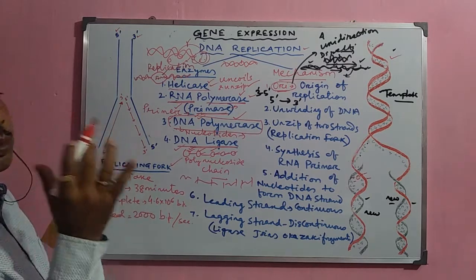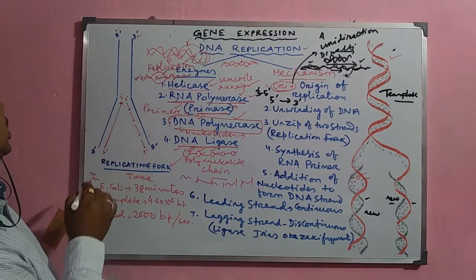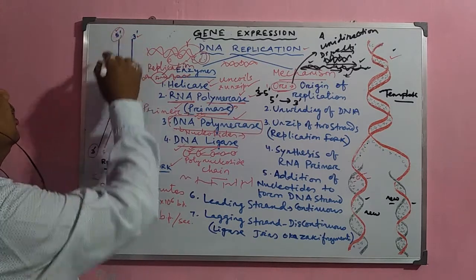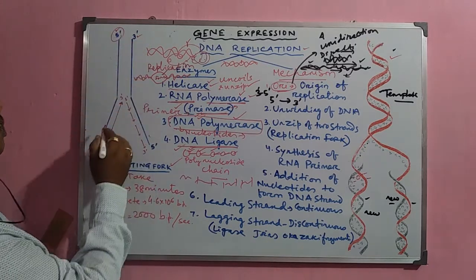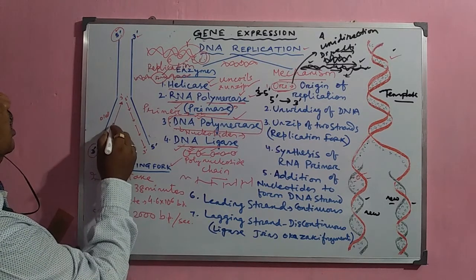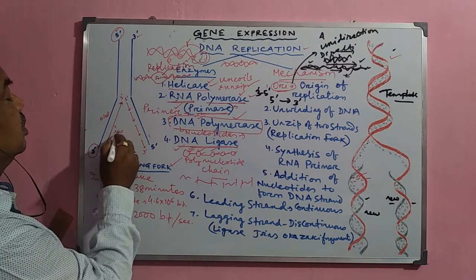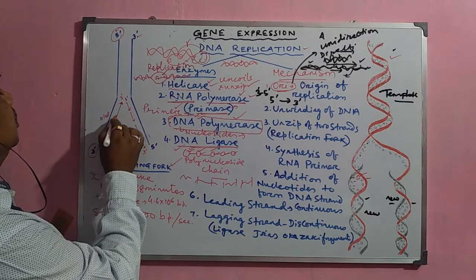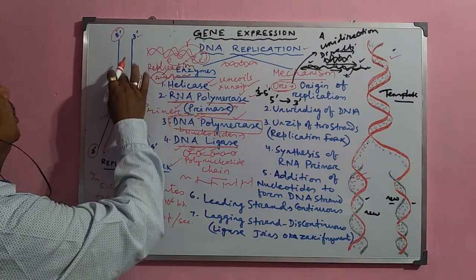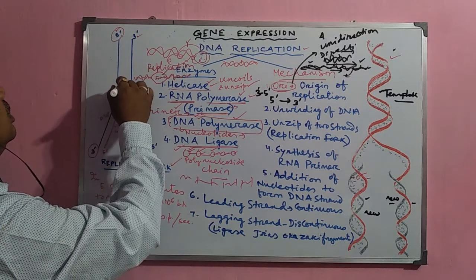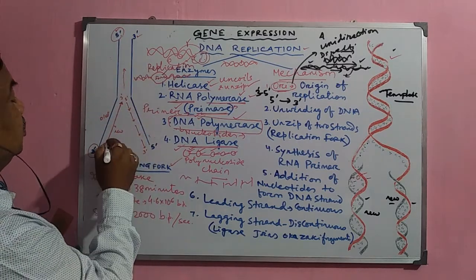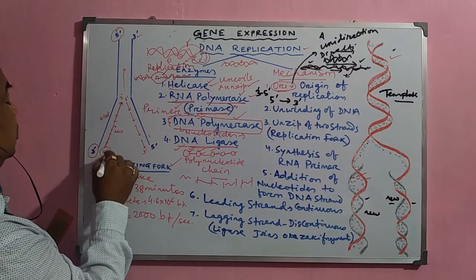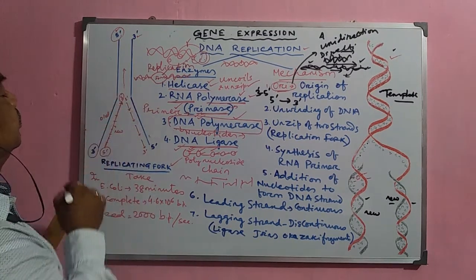When the replication fork is formed, the new strand is always synthesized in this direction. It is opening, or unzipping, in this way, so the new strand forms in this way and moves in the 5' to 3' direction.